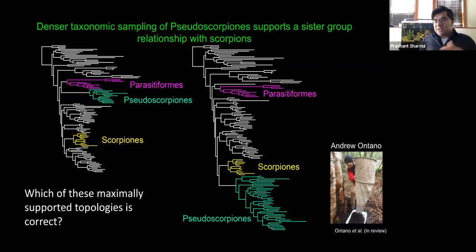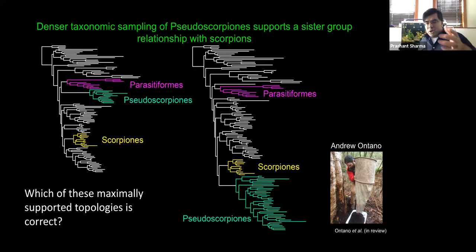You might be inclined to say the topology on the right. Obviously, it's got more taxa. But how do we know? To answer this question, Andrew leveraged this information about the Arachnopulmonate synapomorphy. We believe that there's a whole genome duplication that occurred at the base of the Arachnopulmonates. So if pseudoscorpions are Arachnopulmonates, they should exhibit the signature of whole genome duplication.